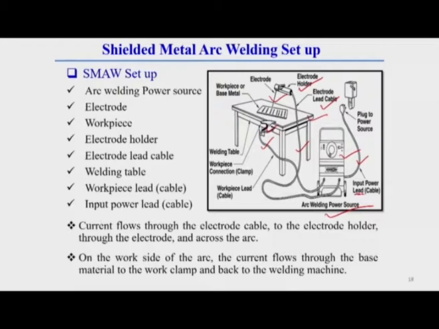Here current conducts from the electrode lead cable to the electrode holder, then to the electrode, and then the workpiece, and from the workpiece it comes to the clamp, then to the workpiece lead or workpiece cable, and returns back to the power source. This way the circuit is completed.